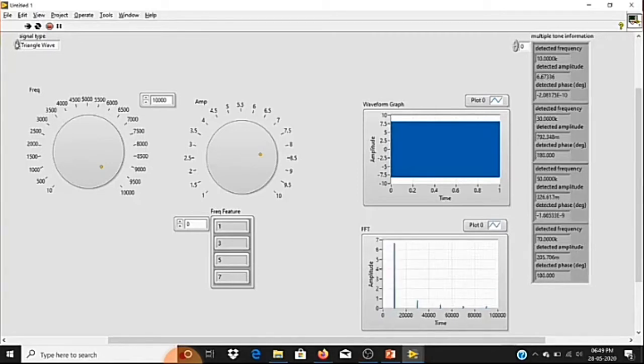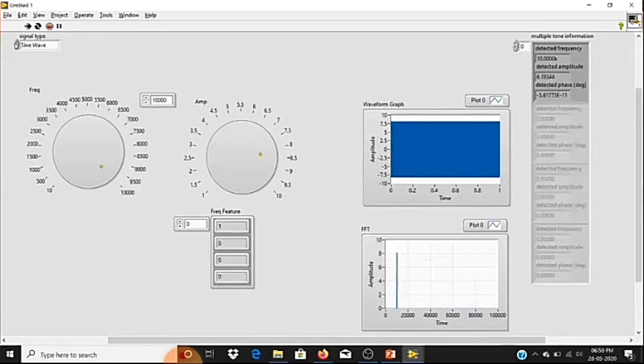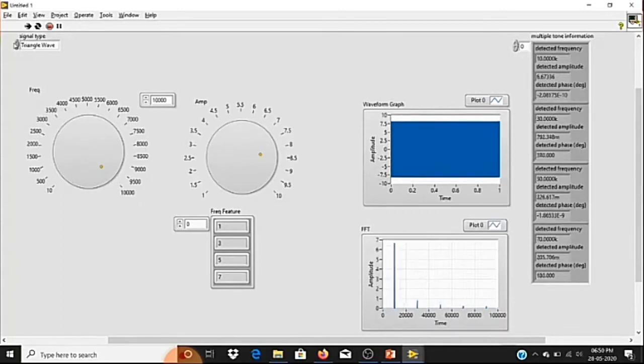As I already told you, we can't consider only a frequency feature for differentiating all these four signals. Why? Because while deploying, for a triangle waveform we might get the output as square, and for a square we might get it as a triangle waveform, because both have the same feature. So our model will not be accurate if we consider only this feature.